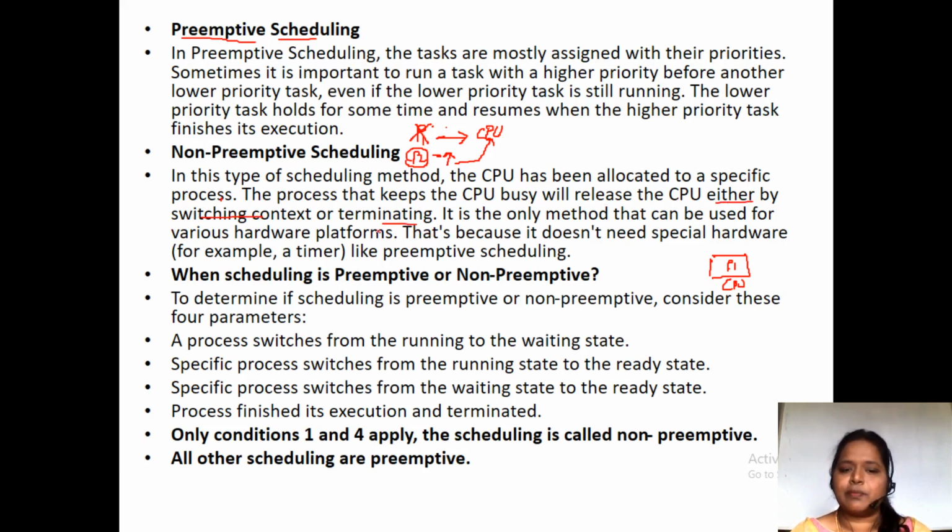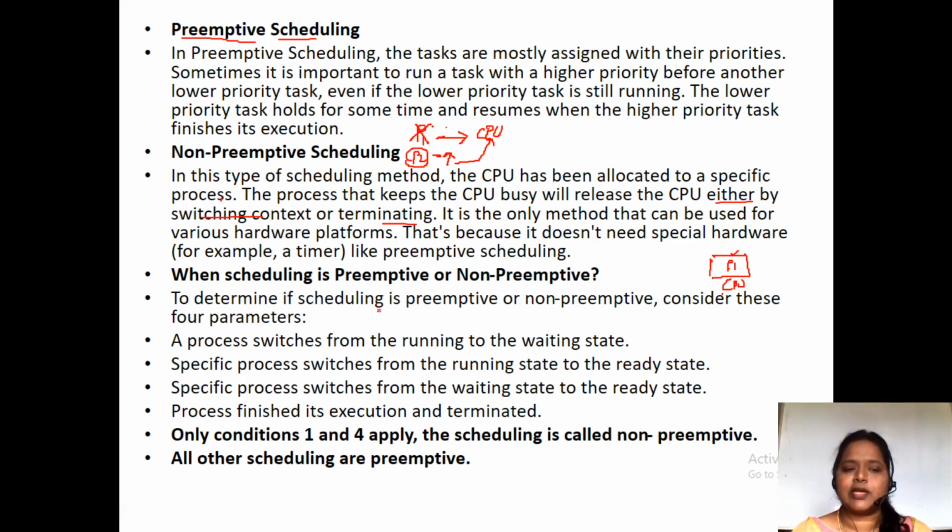So non-preemptive means that when a process, for example P1, is allocated to the CPU, it has to exit by itself. We can't forcibly stop that process to come out of the CPU and wait in the waiting state. So that is preemptive and non-preemptive scheduling.